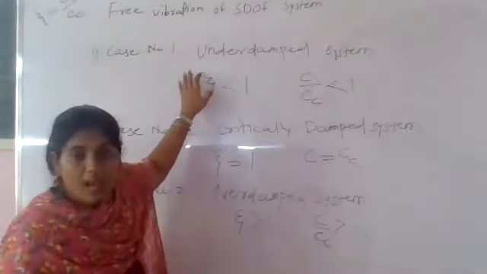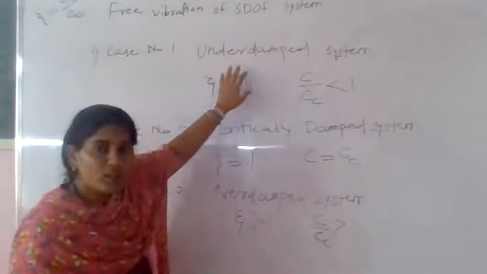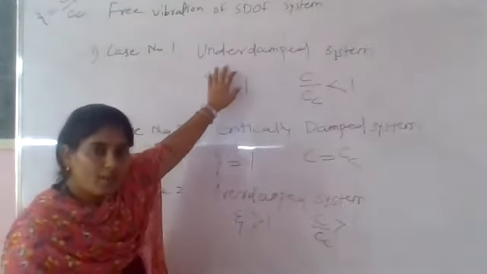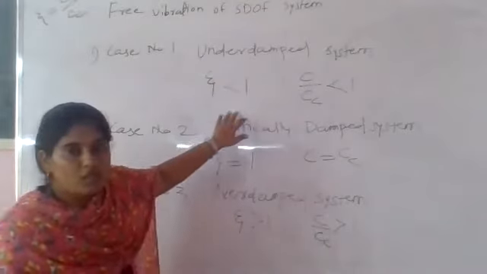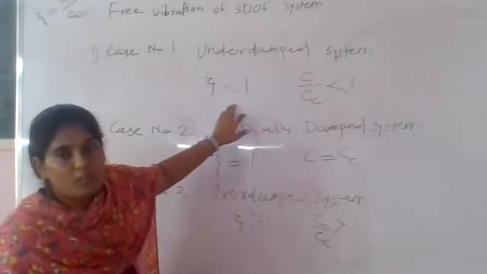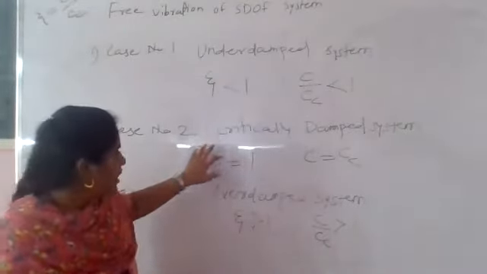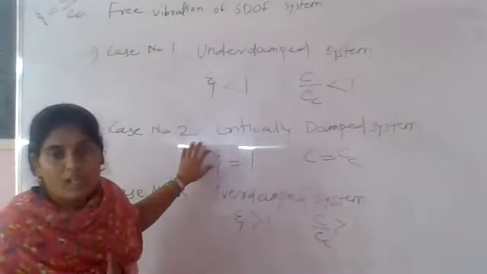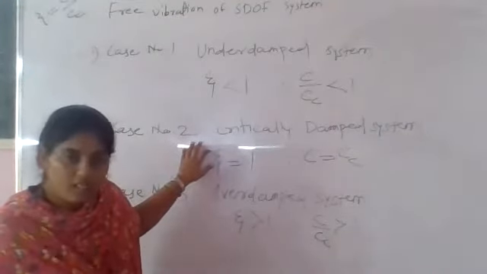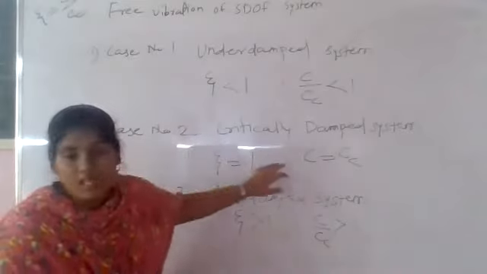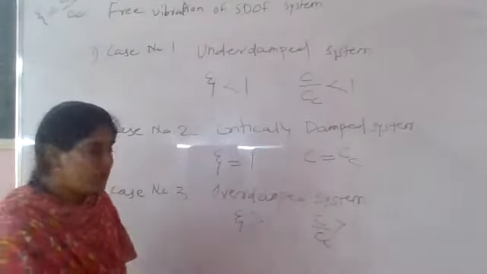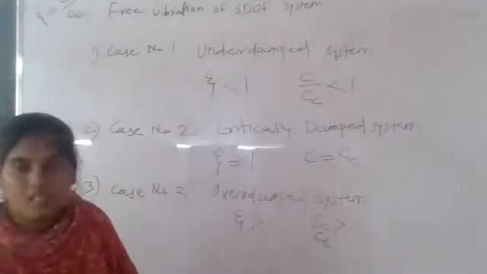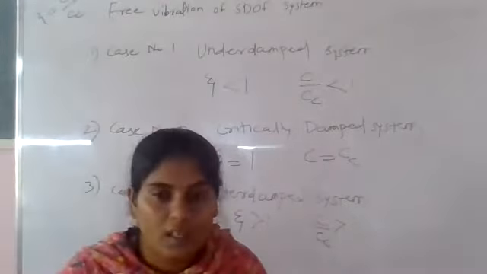If they ask the underdamped, you have to solve for the underdamped system, zeta less than 1. If case number 2 is given, then you have to go for zeta equal to 1, that is C equal to Cc. And if they have given the third case, the overdamped system, then you have to go for the third case.